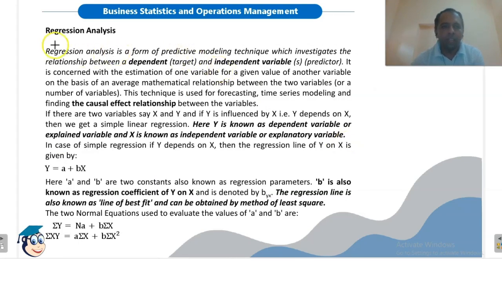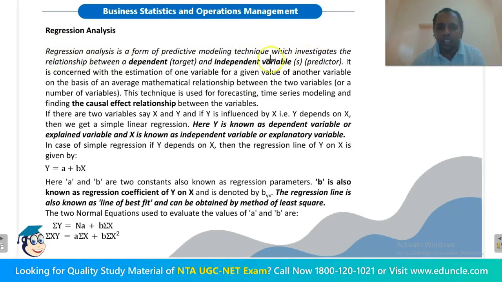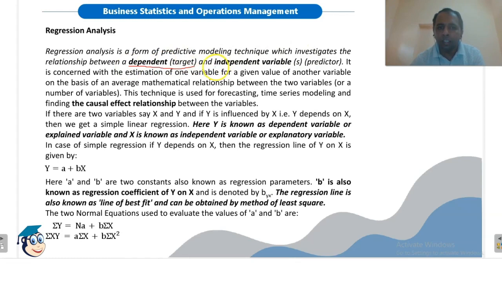Then we have regression analysis. Regression analysis is a form of predictive modeling technique which investigates the relationship between a dependent or target variable and an independent variable, that is the predictor. It is concerned with the estimation of one variable for a given value of another variable on the basis of an average mathematical relationship between the two variables.